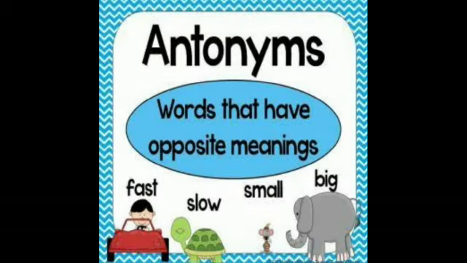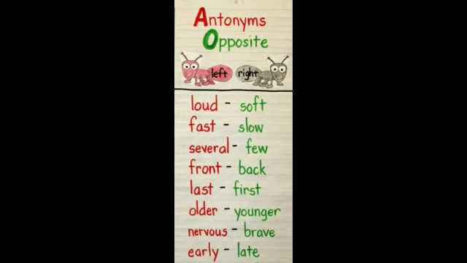Now we'll see what are antonyms. Antonyms are the words that have opposite meaning. As synonyms have the same meanings, antonyms have opposite meanings, such as fast, slow, small, big. These are opposite words. They are called antonyms. See some examples of antonyms.